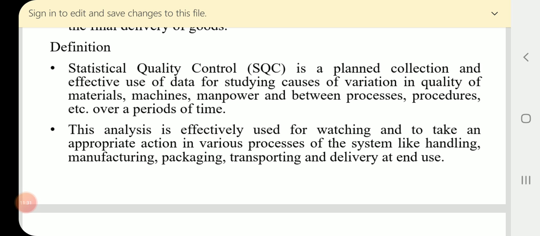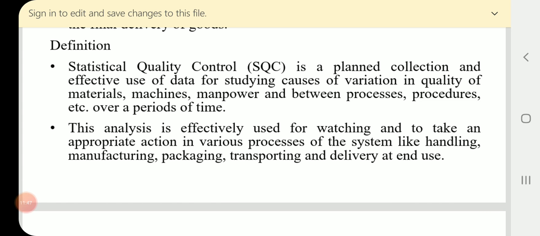What are the causes of varying the product? If there is any kind of variation present in the process, that is nothing but studying the causes of variation. If the item is not meeting the specification, then what are the reasons that we have to identify?